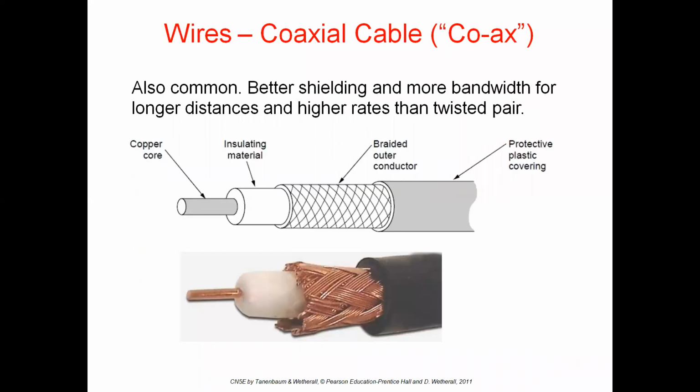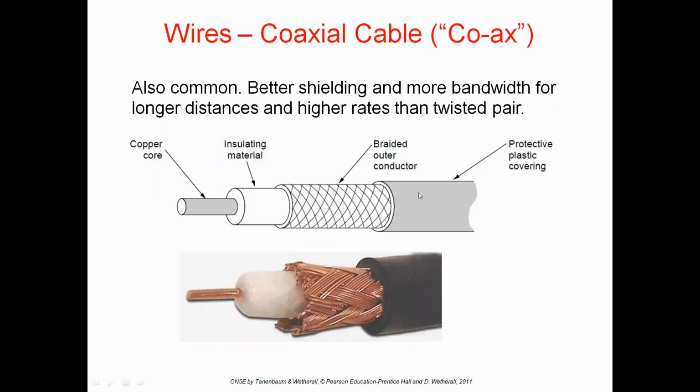Next, the second category in the wires is coaxial cable. In the coaxial cable, we have 4 parts. First one is copper wire. Above the copper wire, we have insulating material. Above the insulating material, we have the braided outer conductor.